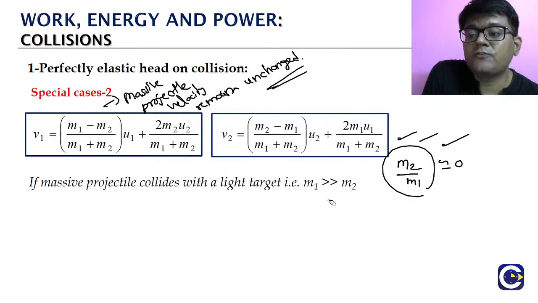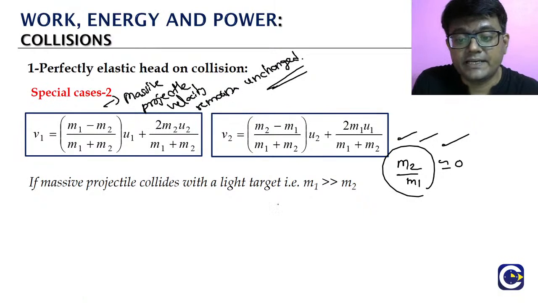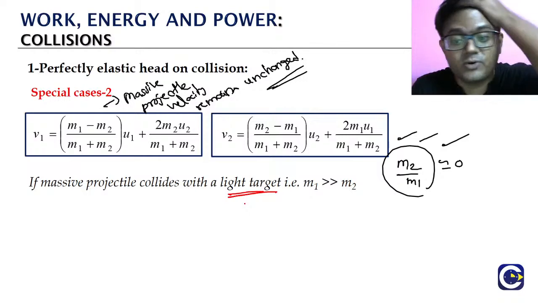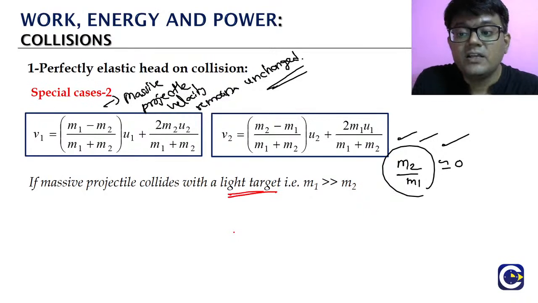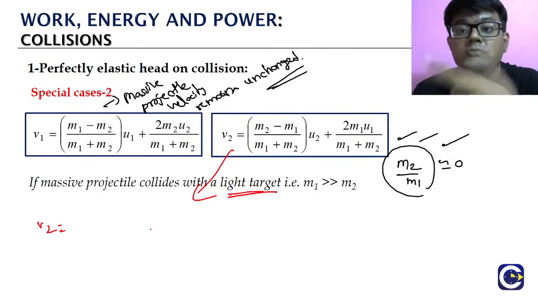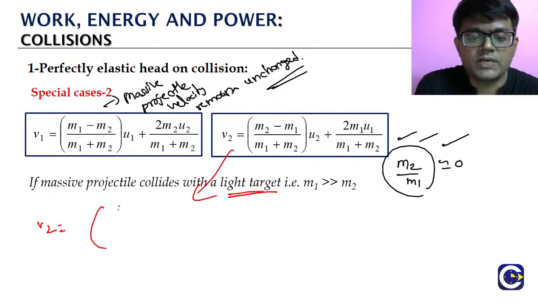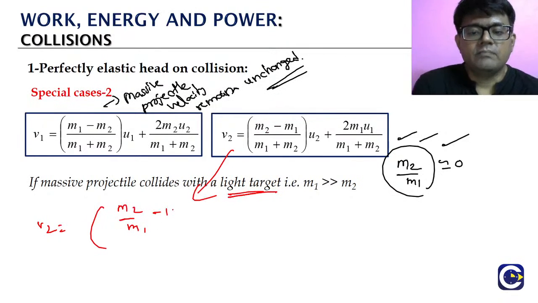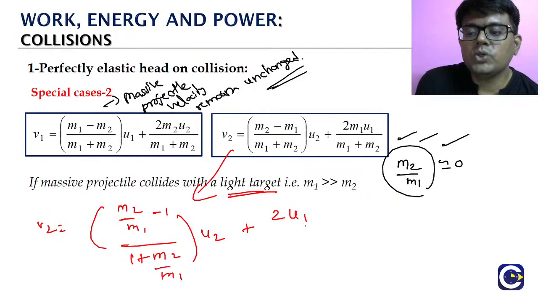Now let us turn our focus to the target. What is happening to the target? Poor one, it's a lighter one, right? It's a lighter target. You will understand why I said poor when we look at the example for this. It will be an unfortunate example, but we'll look at it. What is this V2? We want to see the simplified formula for this. Here also we want M2 by M1, so divide this numerator and denominator by M1. So it is M2 by M1 minus 1 divided by 1 plus M2 by M1 into U2, plus 2U1 by 1 plus M2 by M1.